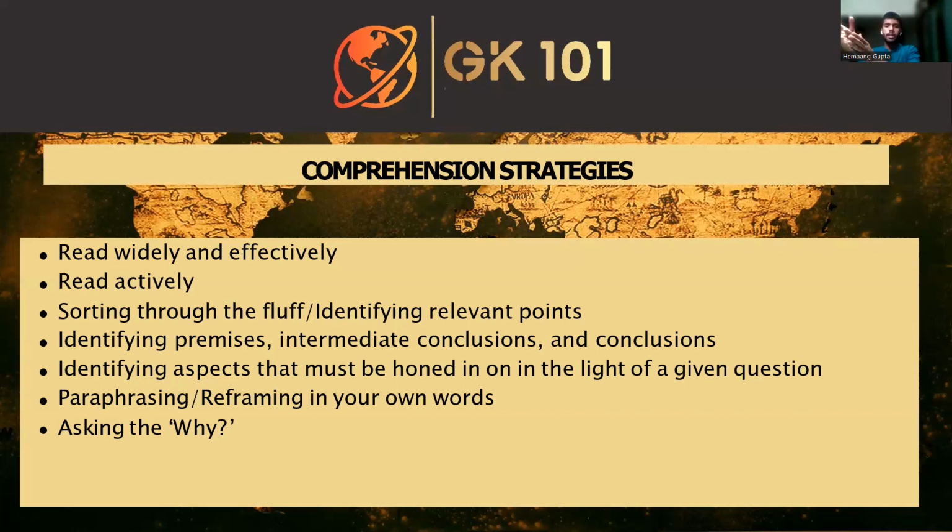As I can comprehend well, therefore I shall do well in CLAT. Now, one could argue that there are lots of assumptions attached to these particular arguments, but over here, the broader point that I'm trying to convey is that there can be certain conclusions that act as both premises in their own right and conclusions for some preceding premise. So identifying such aspects of a passage is also very important if you want to figure out the structure of the passage as a whole. If you misinterpret any of these aspects, there is no doubt that you'll get a question or two wrong with respect to the questions that are being asked.